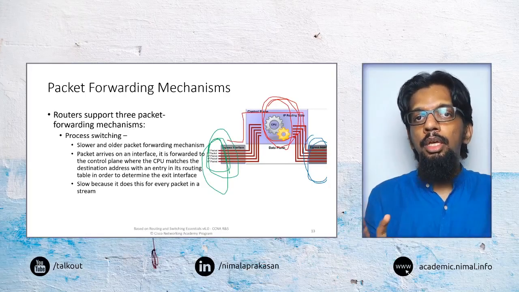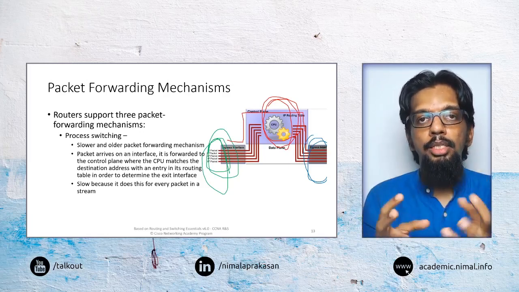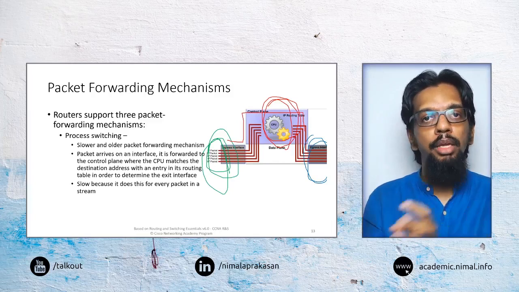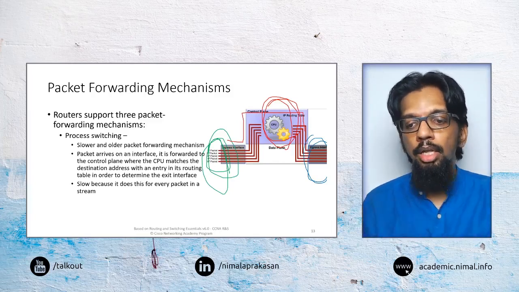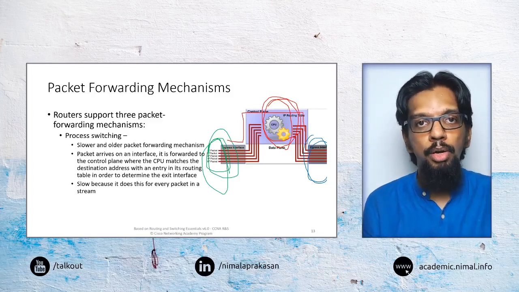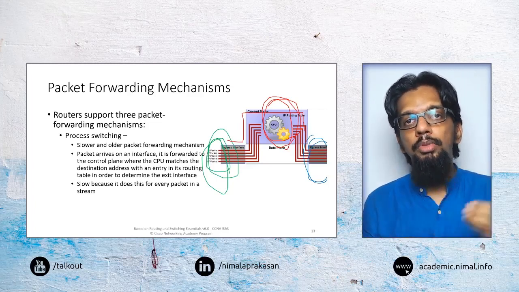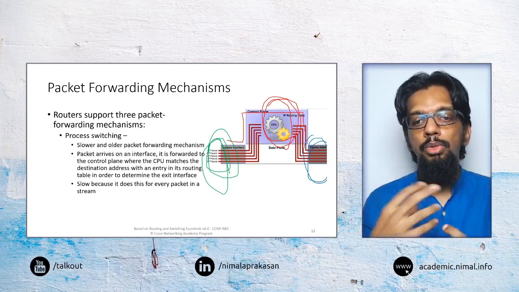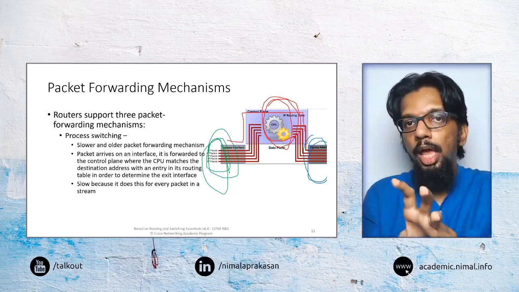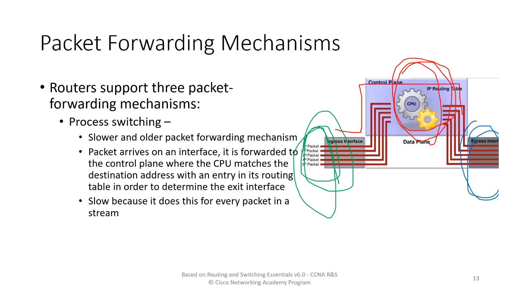So in process switching, the router receives packets, takes everything, and makes a routing decision based on understanding where each packet needs to go. For each packet, it does that analysis, finds out where to send it, and then forwards it. But this is an older approach, and it is a fairly slow approach because it does this comparison and decision making for each of the packets coming and going out. Process switching is a simpler approach, but it is slower and not much used in present routers anymore.